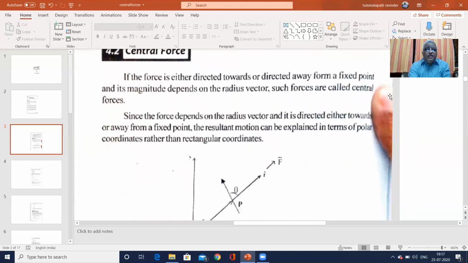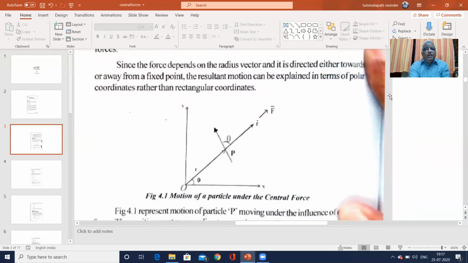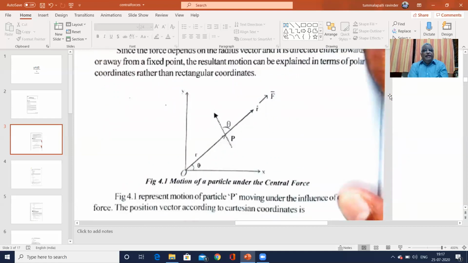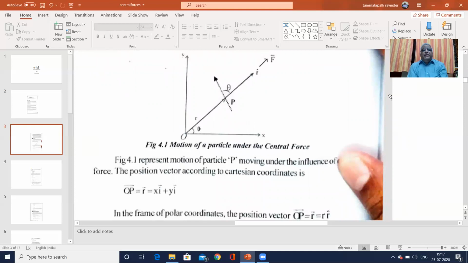If we take this figure, we consider the motion of a particle under a central force. On the coordinate axes, we are considering a point P from the origin, a particle under the influence of the force. The position vector is represented by small r, and the force is called F bar. The OP vector is the radius vector or position vector. We are considering only two coordinates, so it consists of x i plus y j.